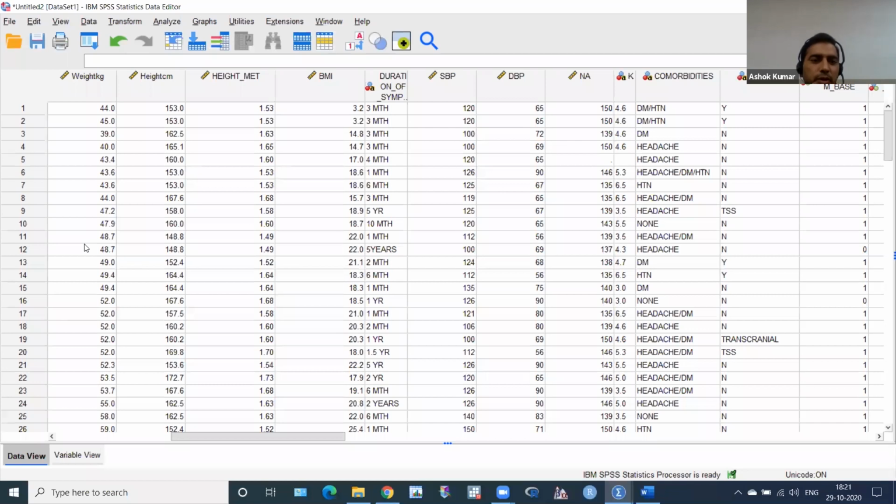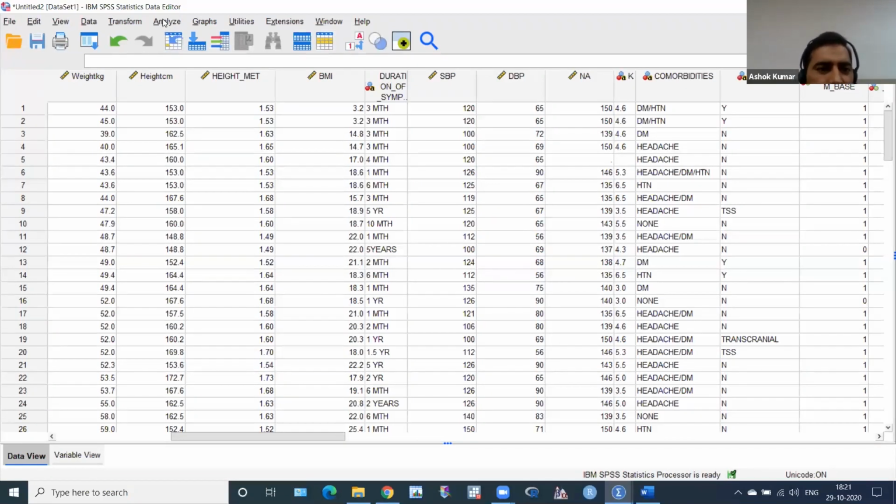And where is my weight here? Which is dependent and which is independent? Height is independent, weight is dependent. So which test do I have to apply? For quantitative variables, I have to use Pearson correlation if both are normally distributed, otherwise Spearman rank. Suppose the first time it's normally distributed, the second time we will say it's not normally distributed. So I want to check this correlation, whether there is a correlation or not.